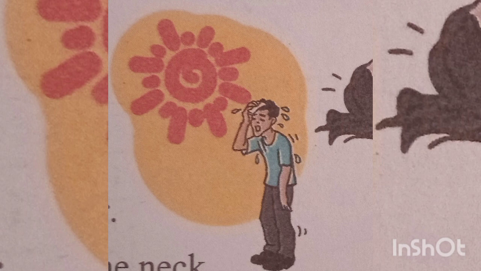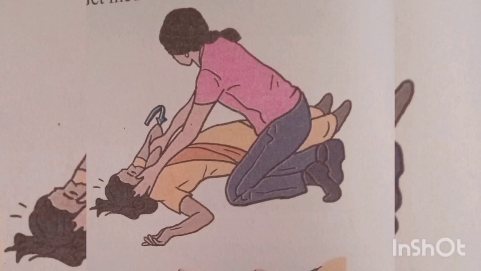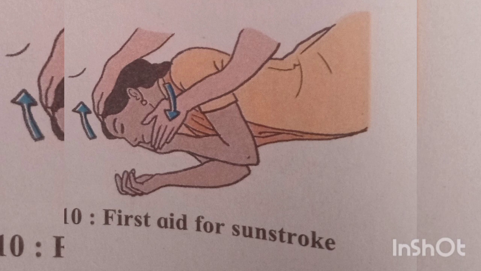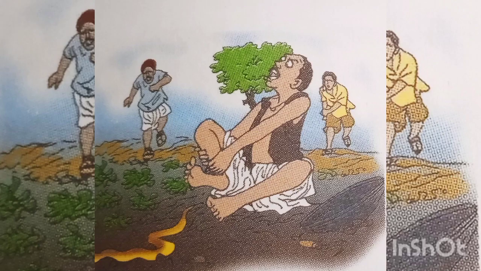Remedial measures for sunstroke. The patient should be immediately taken to a cool place or in the shade. The body should be given a cold sponge bath. The neck of the patient should be covered with a wet cloth. The patient should be given water or juice to drink in order to stop the dehydration. The patient should be made to lie in prone position, that is on his/her abdomen with the head turned to one side. In case of seriousness of sunstroke, shift the patient to hospital or get medical help.